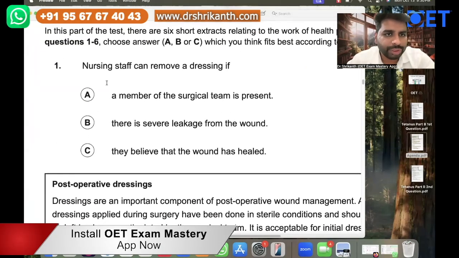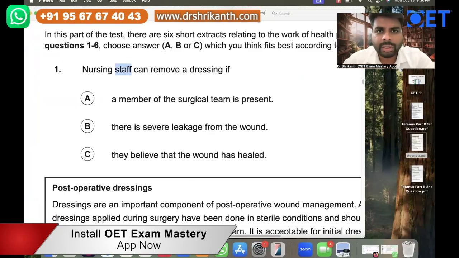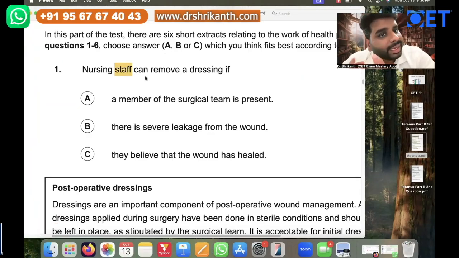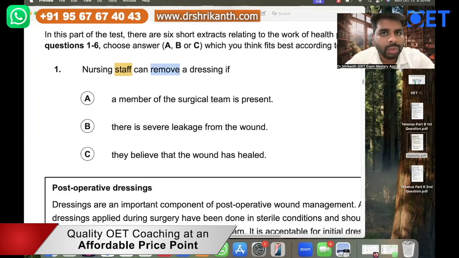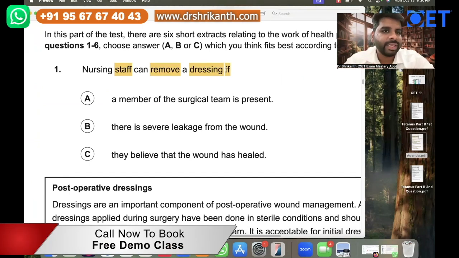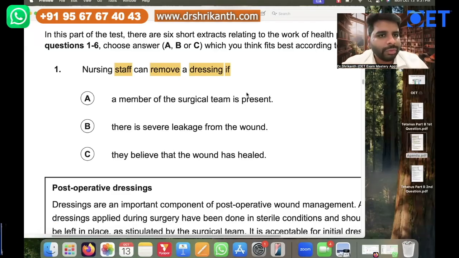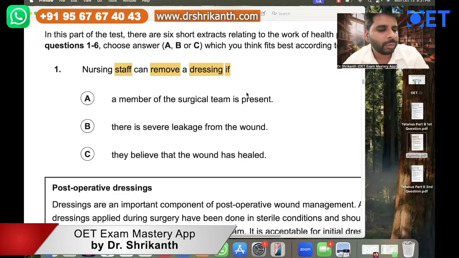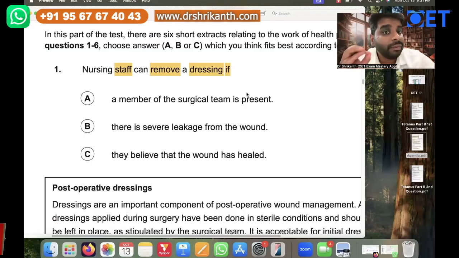Now, let's read the question over here. Nursing staff, right? So this is a workplace related question. Nursing staff can remove a surgical dressing if, that means in one particular situation. They cannot remove the dressing every time. For example, a patient who is coming out of surgery will have a lot of dressings, right? So the nursing staff, under any situation, cannot remove it. They can remove it only in particular situations, right? So the question is asking you in which situation.